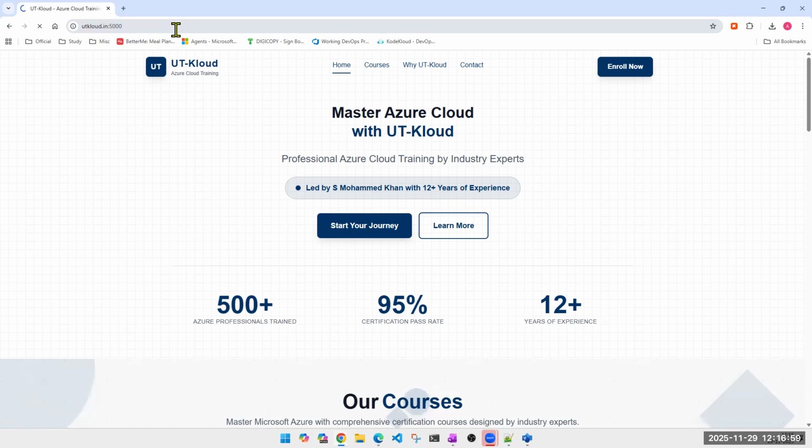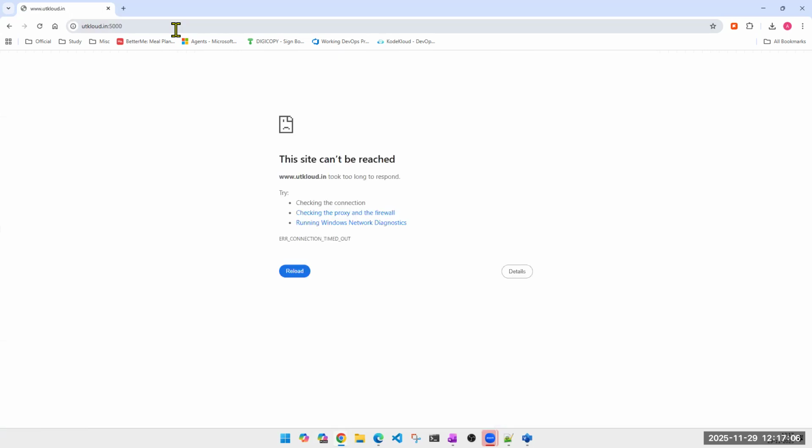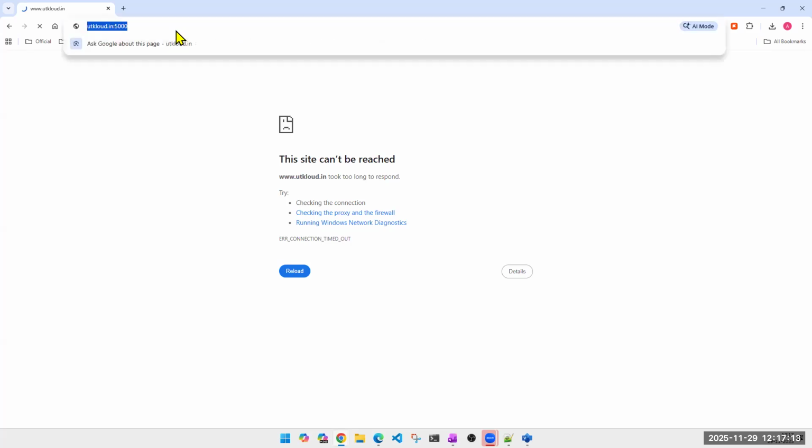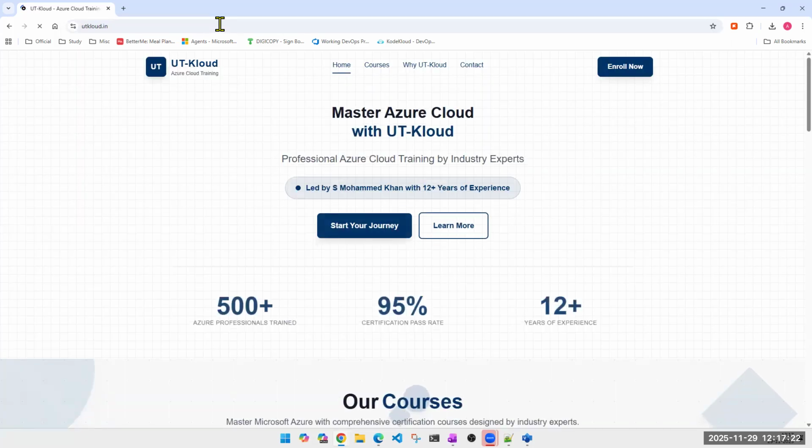That time I can use some random, unique port number. So even if someone knows my website and tries to access it, they will not know my port number. Okay? It's just a security feature. Otherwise, no one will use that. But then you'll have to make sure that in the background your website is also hosted on this port. You as the cloud admin will not do that. That's the application owner's job, the developer's job. They will tell you this is our backend port. Simple. You just have to match that.